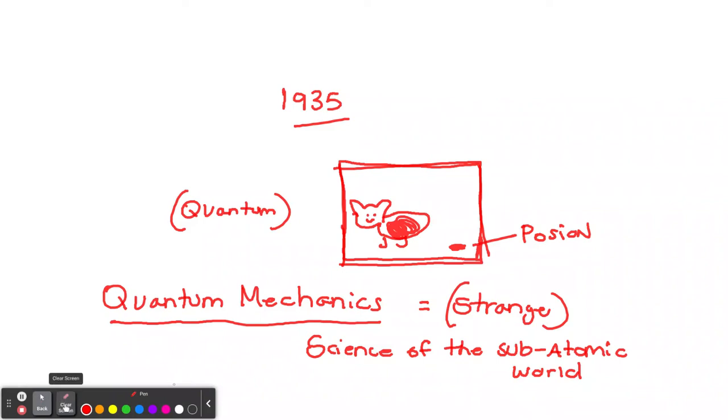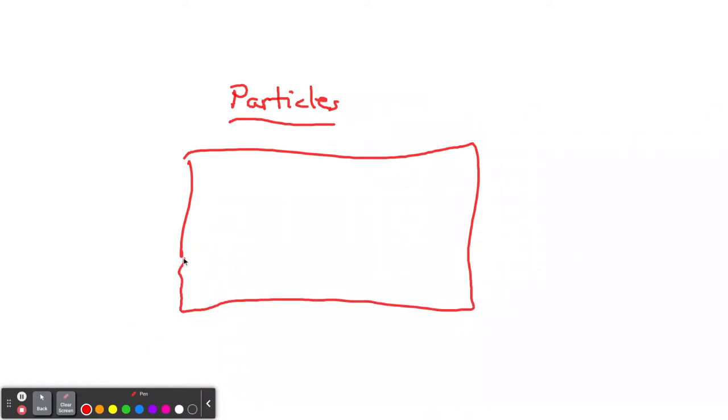So what they call this, and let me give you another example here. Let's clear this out. So let's say we had particles, these subatomic particles. And we'll make a little box here. And let's say that there's a particle here, one. Now I'm going to draw the same particle. So we can say that this particle is here, or the particle could be there, or maybe it's there, or maybe it's there, or there, right? It could be in any of those places and more. But what the experiment is trying to say is that it's everywhere at once.